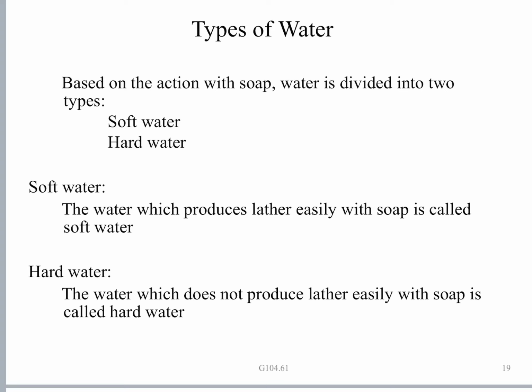Then hard water. This is the water which doesn't produce lather easily with soap. The water sample which does not produce lather easily with soap is called hard water. Examples: borewell water, sea water, ocean water. These are all examples of hard water.